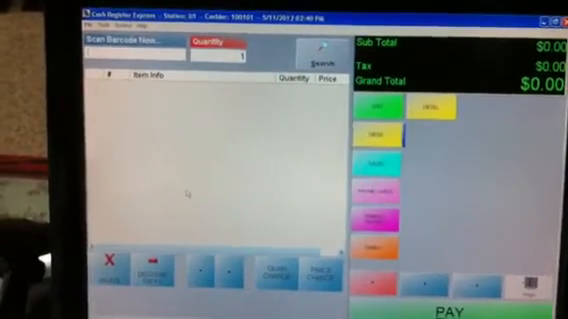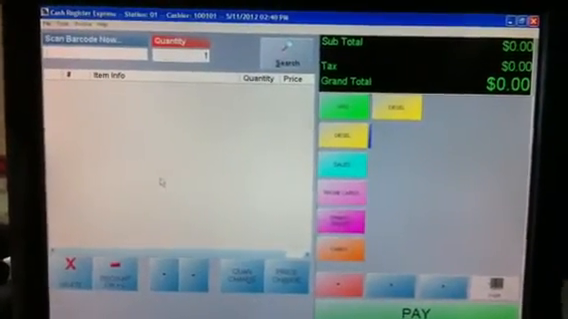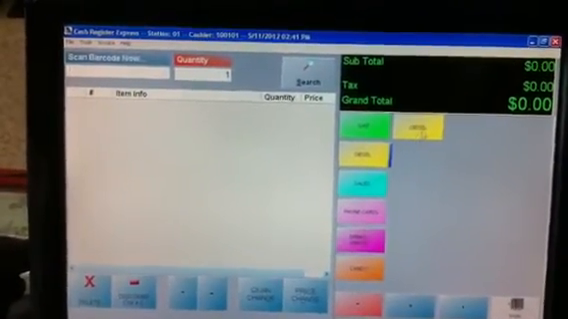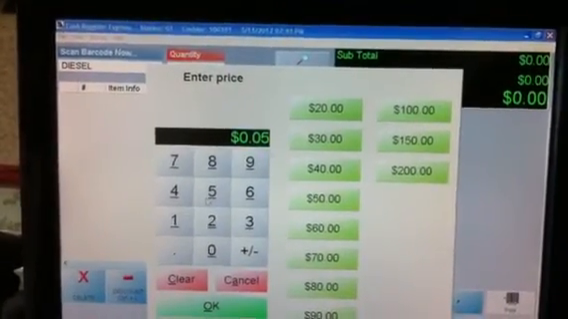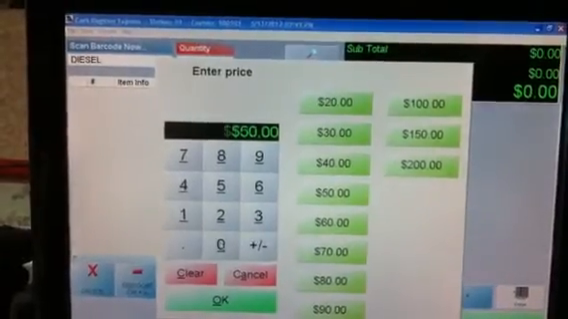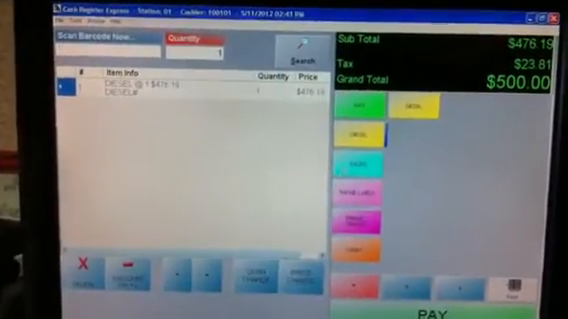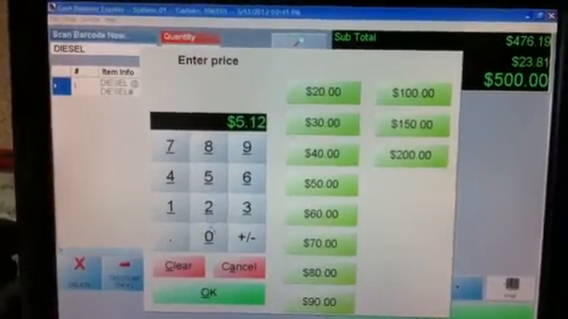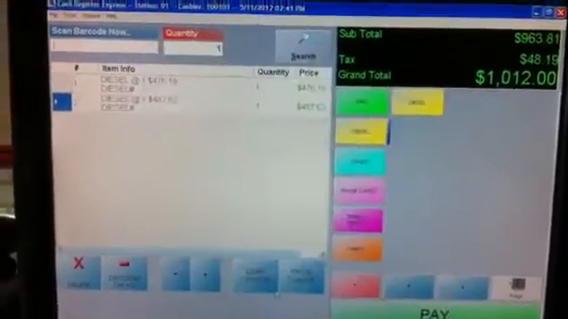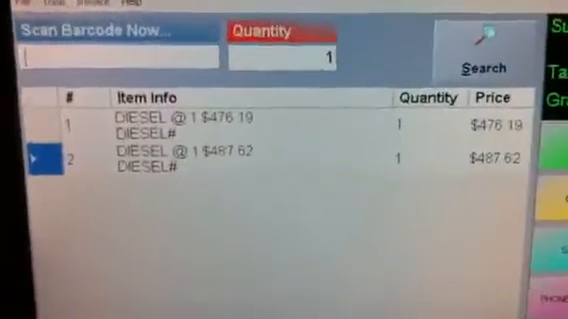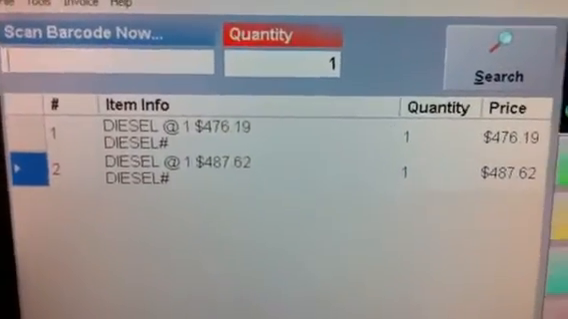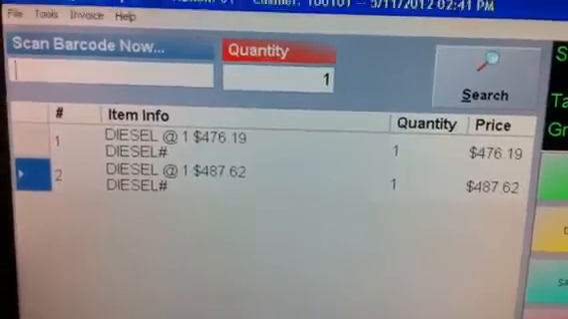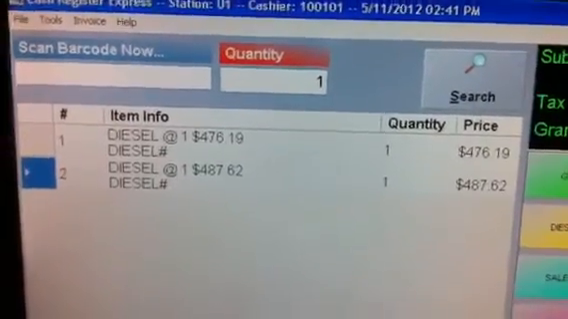Hi. So in this example, we'll try to enter diesel 2 times. Say a customer used 2 pumps to fill 2 different tanks. In one tank, he filled $500 of diesel, and in the other tank, he filled $512 in diesel. So now if you look at the screen carefully, instead of 500 and 512, I get 476.19 and 487.62.